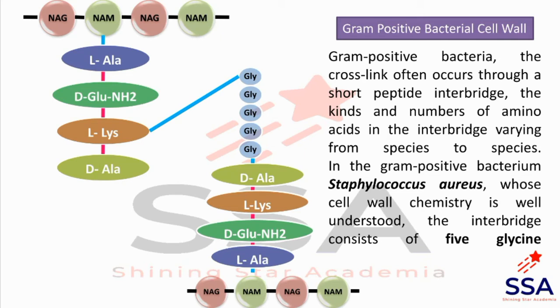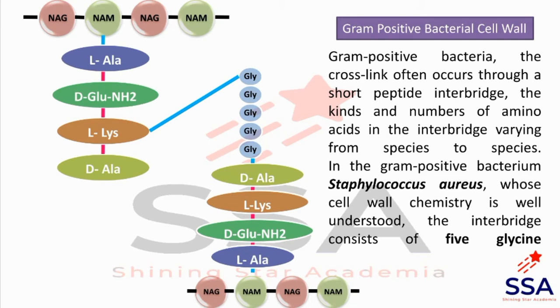DAP is found in gram-negative bacteria, while L-lysine is found in gram-positive bacteria. Then the third amino acid of the first chain, L-lysine, is bonded to another chain via pentaglycine through a peptide bond, and it forms an interlinkage or interbridge.